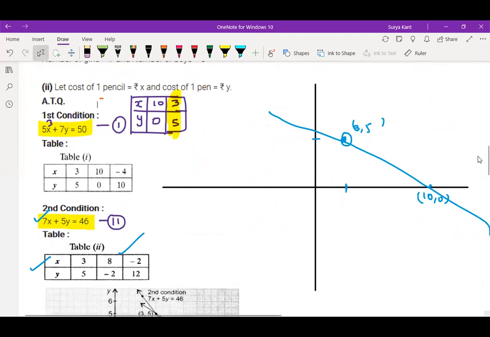Let the cost of 1 pencil be X, cost of 1 pen be Y. So according to the question, 5 pencils and 7 pens cost ₹50. So this is your first equation. And here the second equation is 7 pencils and 5 pens cost ₹46. So this is the second equation. Solve both the equations, you'll get the answers.